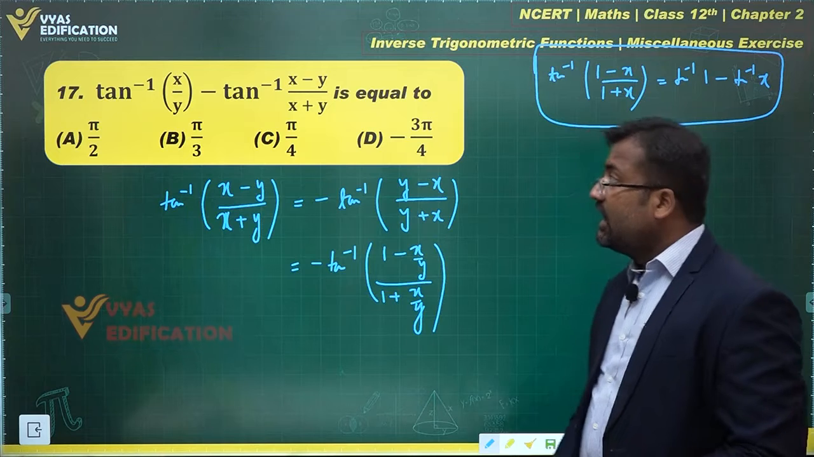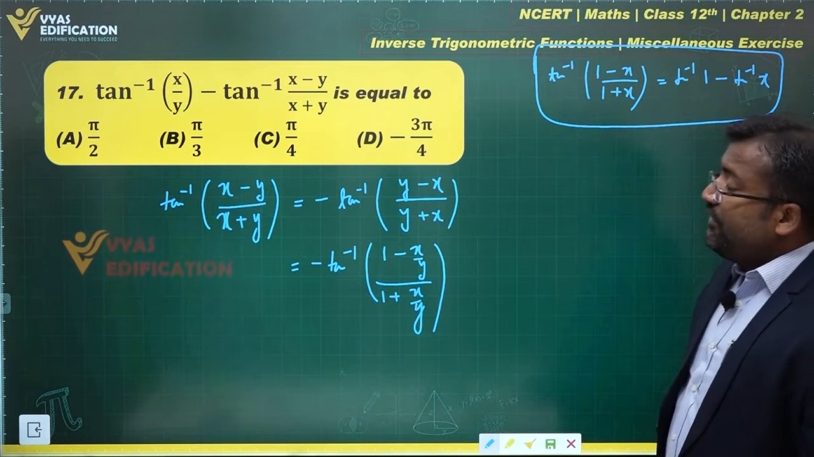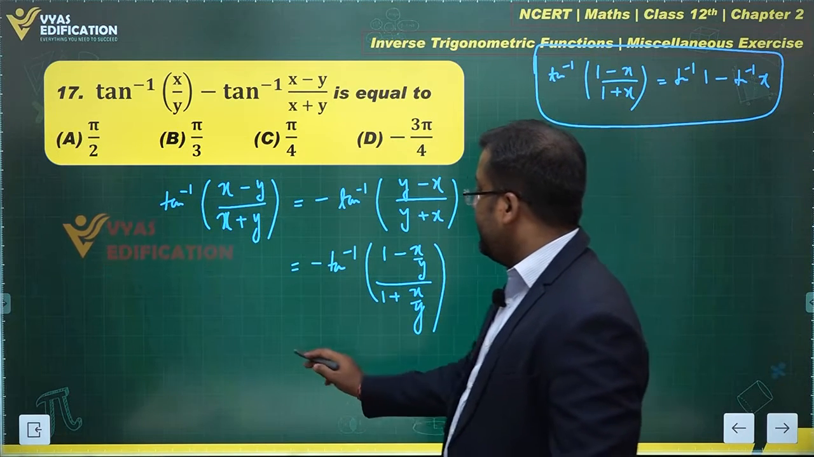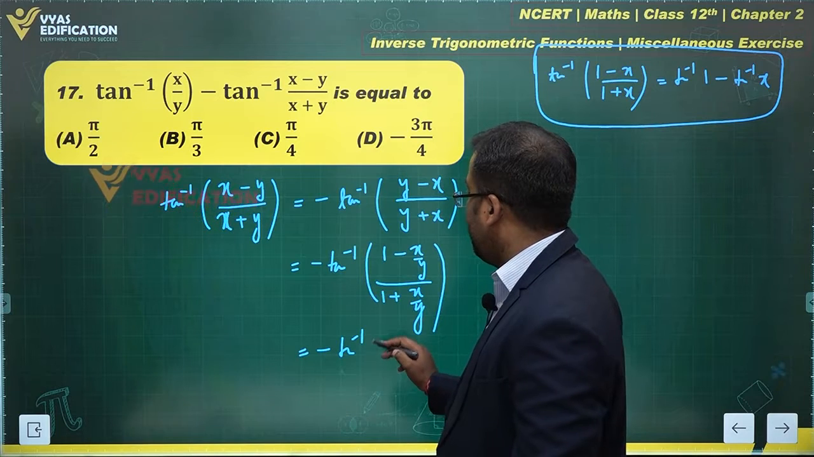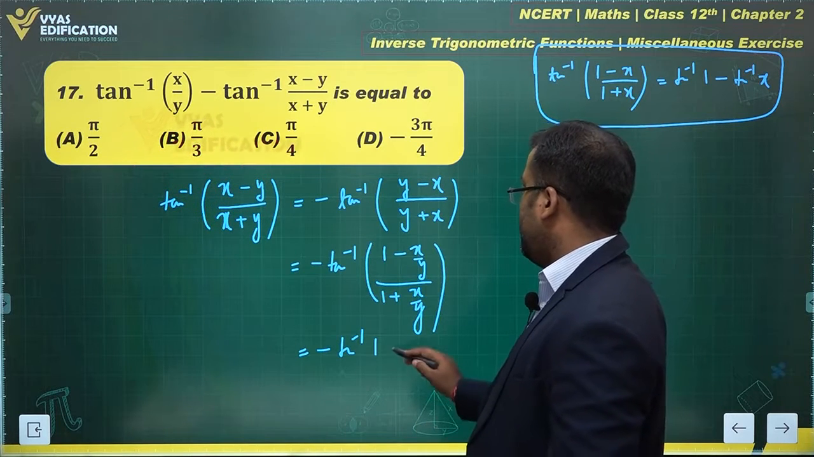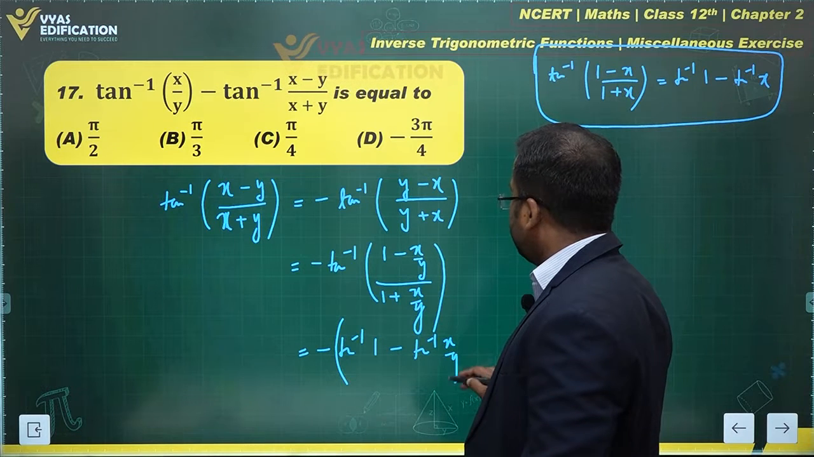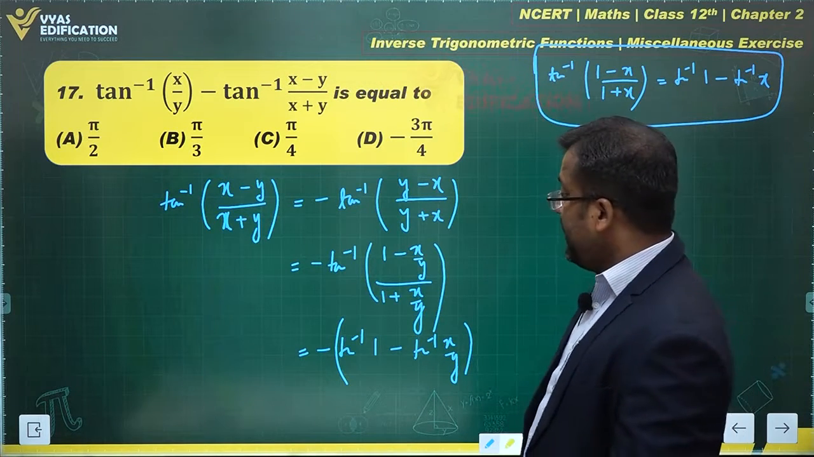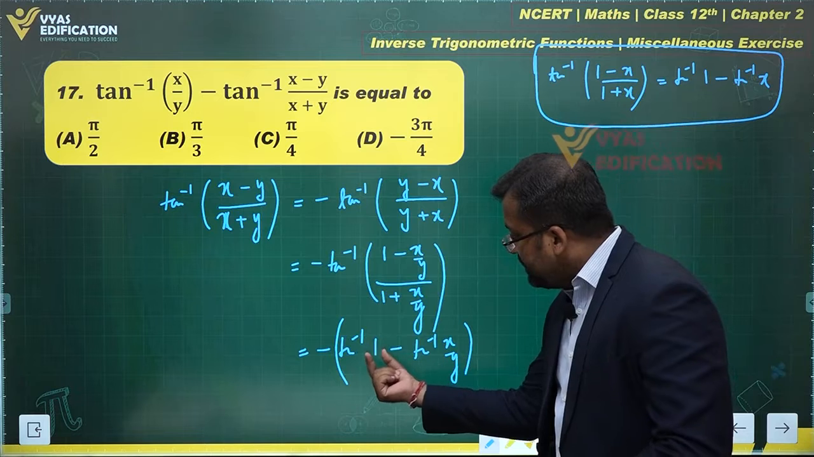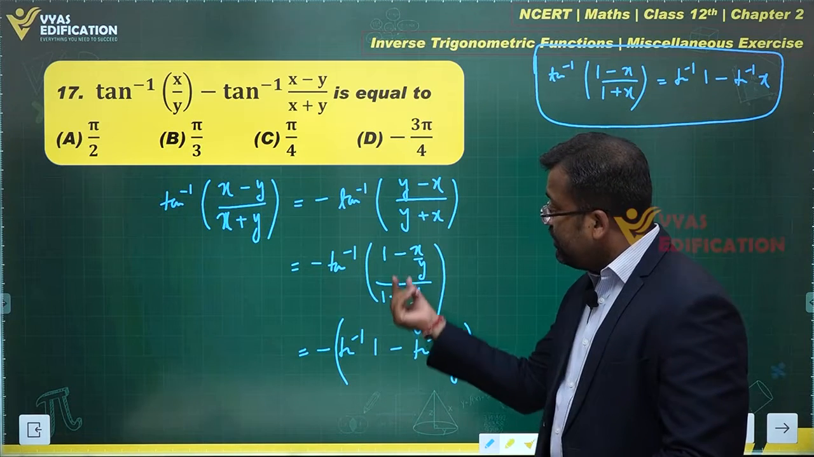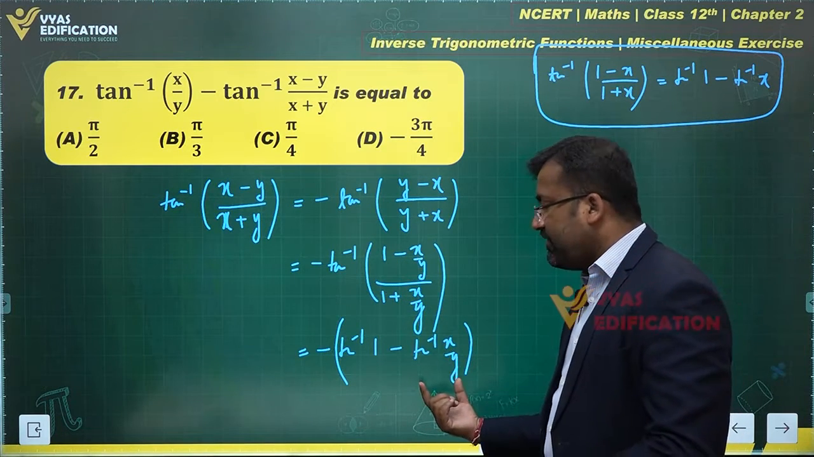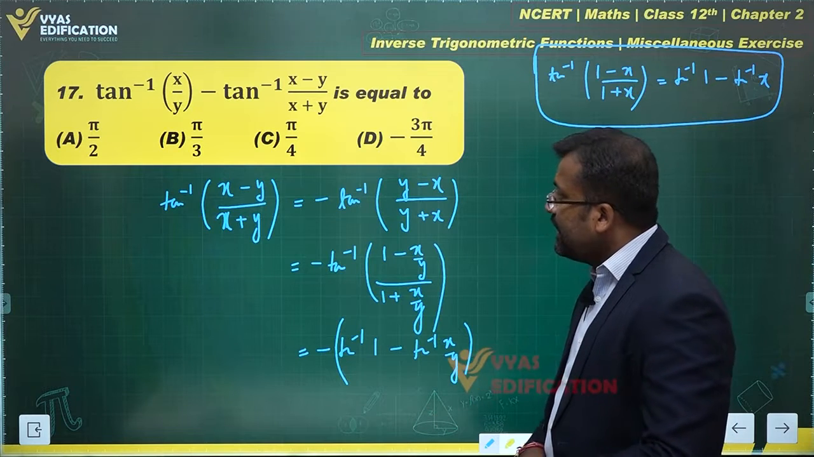Yes. Once you are aware of this much, then can you write it as this is minus of tan inverse 1 minus tan inverse x by y. Yes or no? This is tan inverse 1 minus tan inverse x by y. Tan inverse 1 minus tan inverse x by y will be equal to tan inverse 1 minus x by y upon 1 plus x by y. Yes, this is what you get.